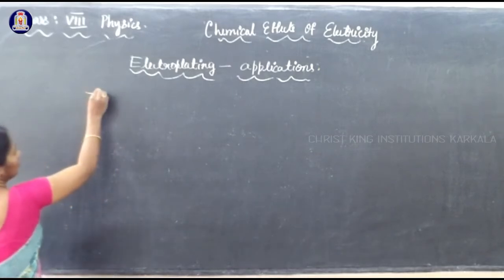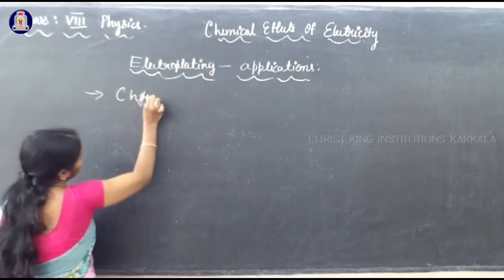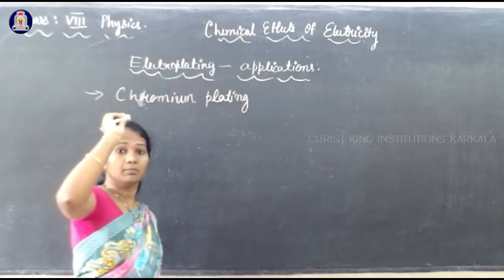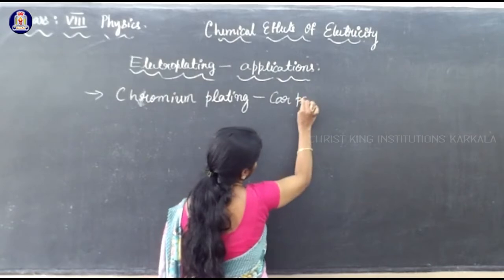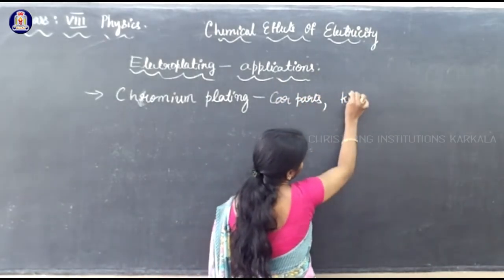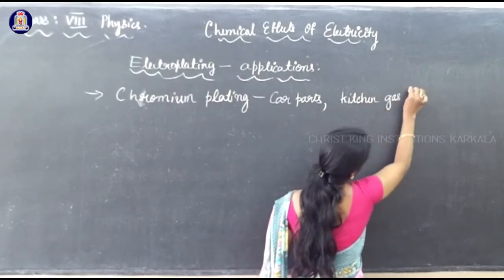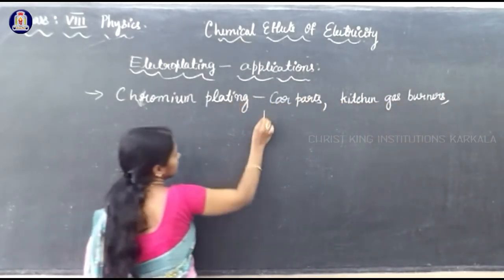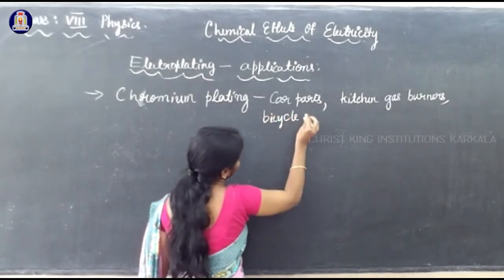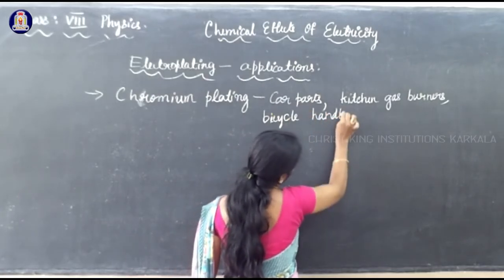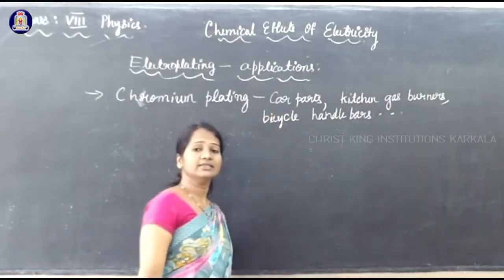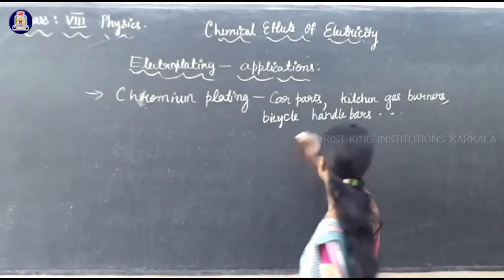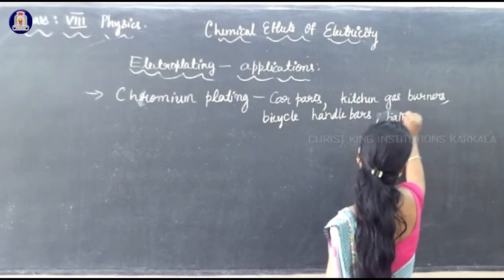You have seen chromium plating. Chromium plating is mainly done, or chromium is deposited mainly, on car parts, your kitchen gas burner, your bicycle handlebars, etc., as well as your bath taps.